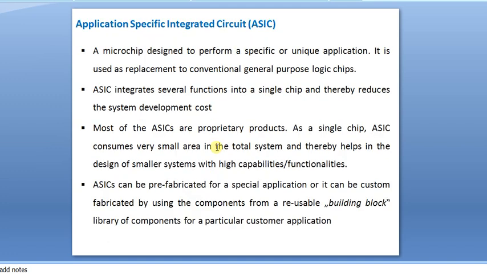Now let us move on to what application specific integrated circuits are, and how they are part of the processor controller. Let us look into the slide here.